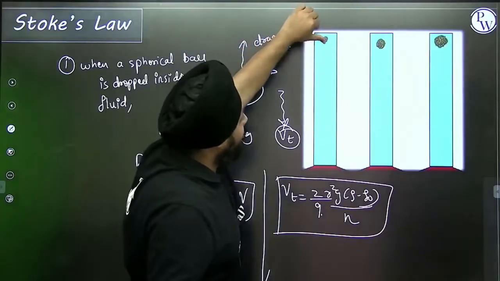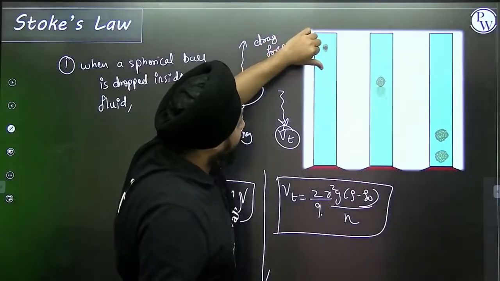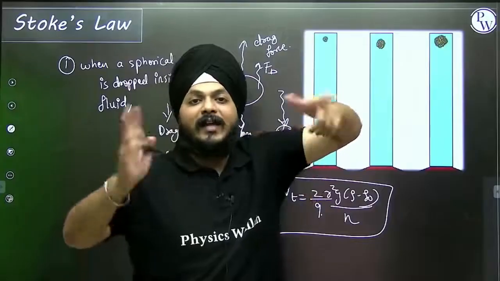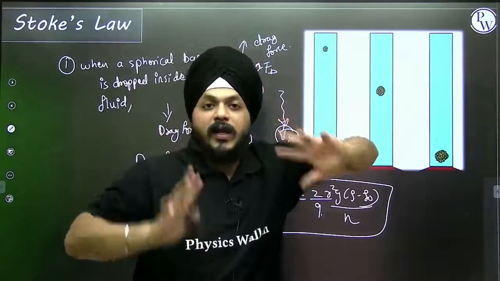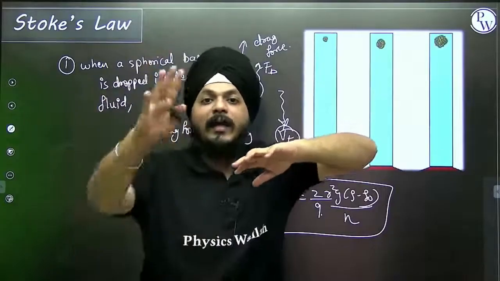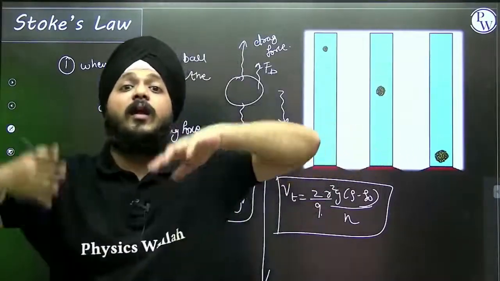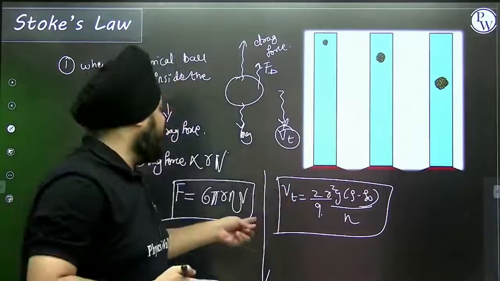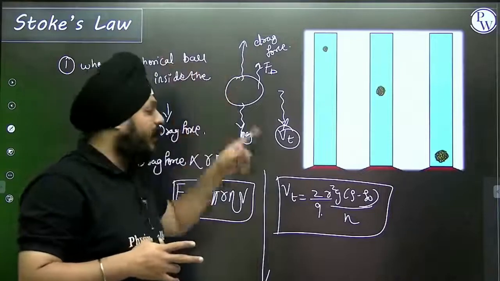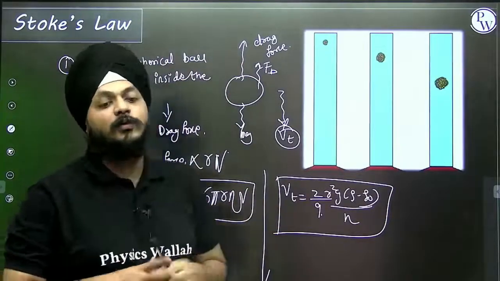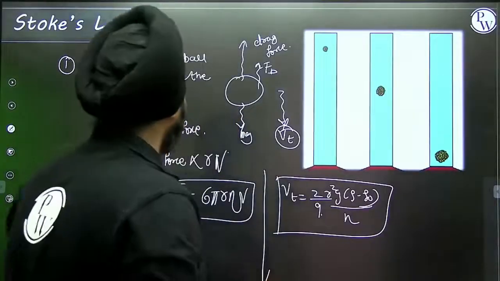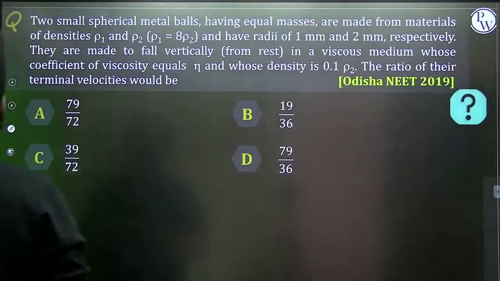Okay, so it's all about whenever the particle is dropped. You can see in this visualization, when the particle is dropped from a height, it will try to move with constant velocity, because the net acceleration in the y direction is 0. It doesn't mean the object is stationary. It means all the y forces are balanced and the object is moving with constant velocity. That constant velocity is the terminal velocity. So Stokes' law is all about that drag force, and this is another equation of the terminal velocity.